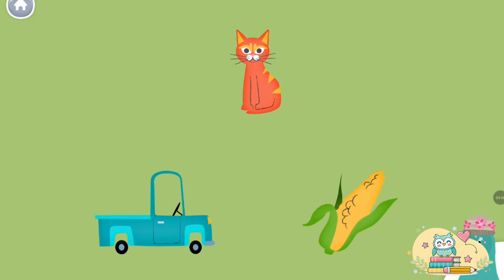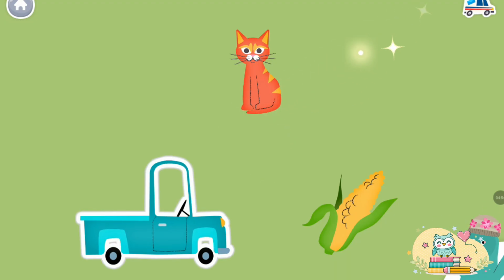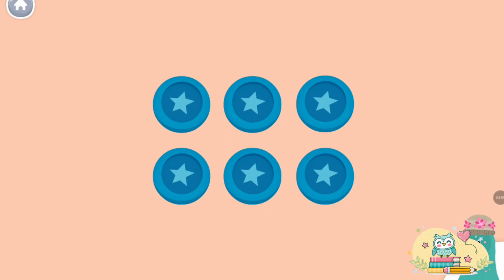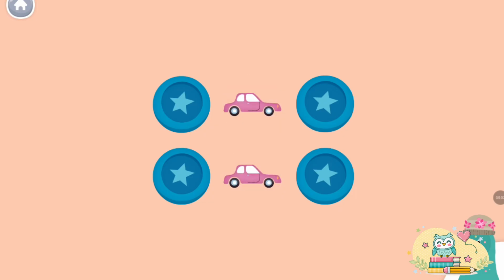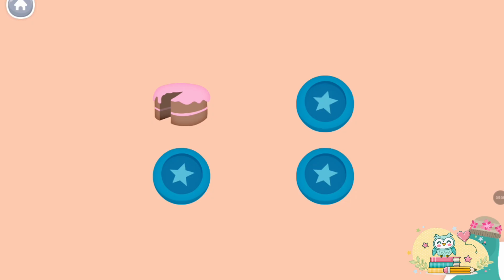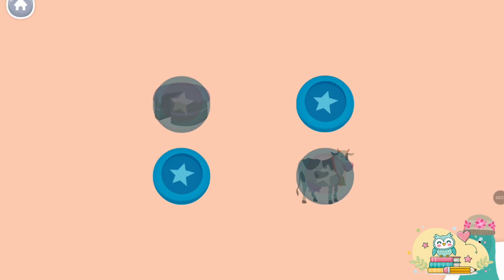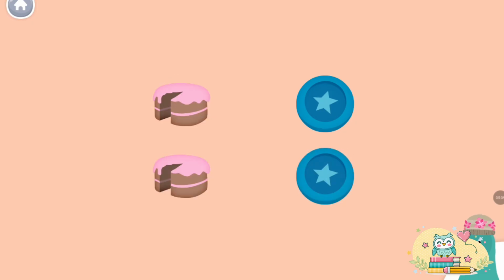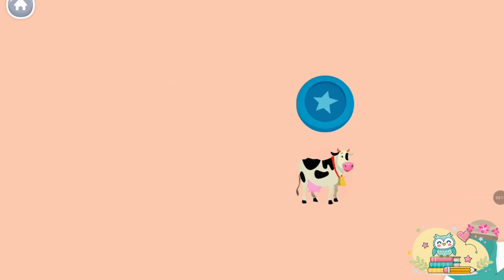Which one does not start with the k sound? Tap it. Truck. Nice work! Match the words that start with the k sound. Super!